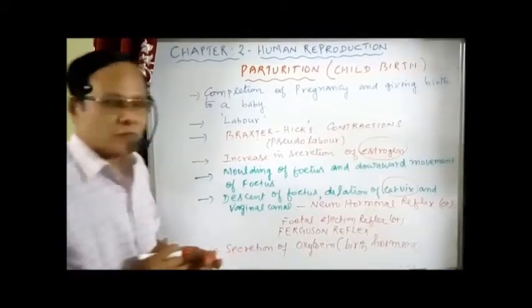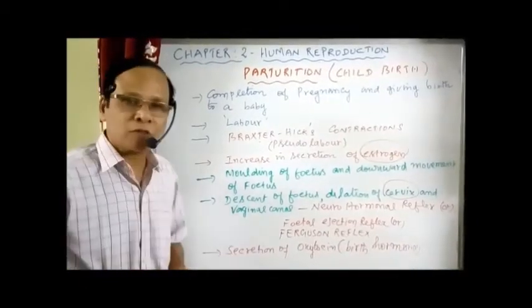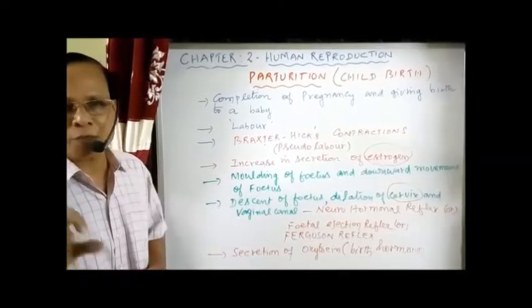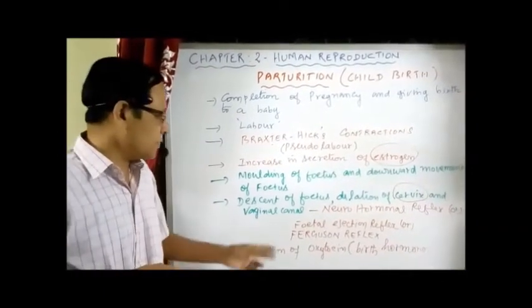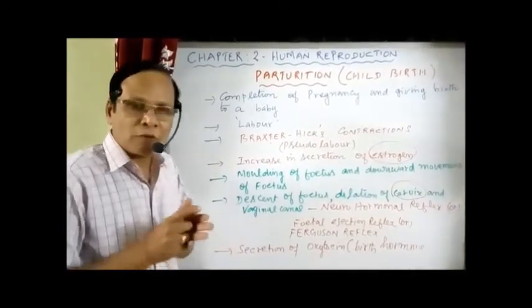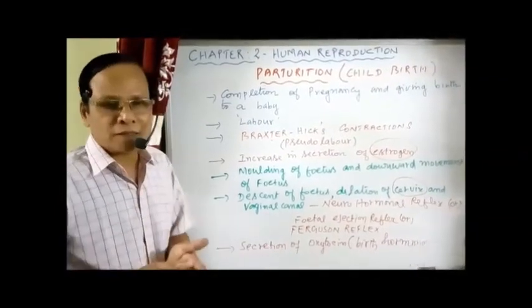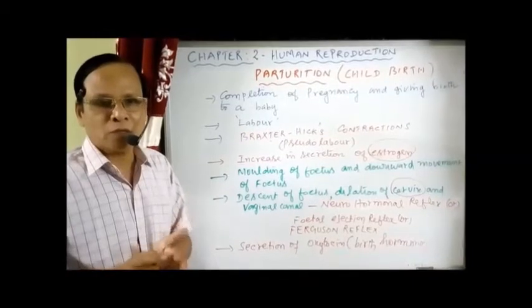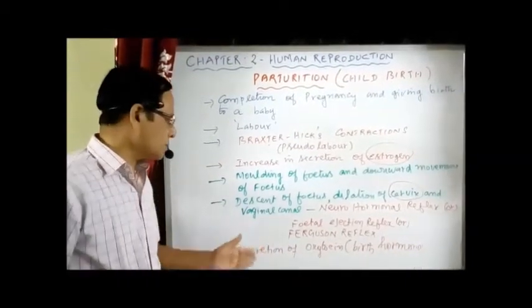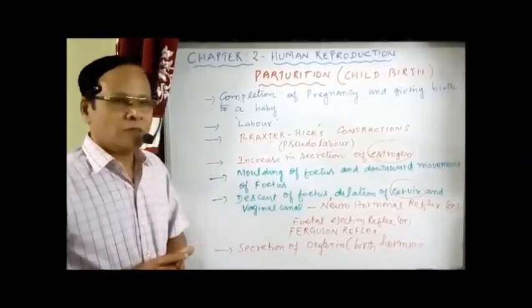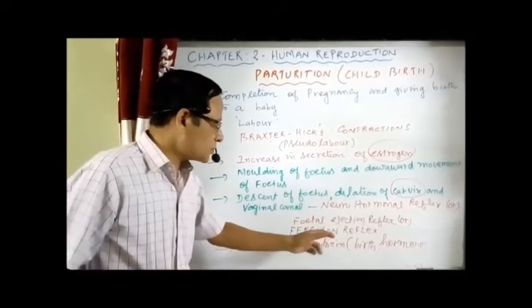The Ferguson reflex initiates the secretion of oxytocin by the neurohypophysis of the pituitary gland, which in turn brings about powerful muscular contractions of the uterine wall that cause the expulsion of the baby through the birth canal, and this is known as parturition. So, oxytocin is otherwise called the birth hormone.